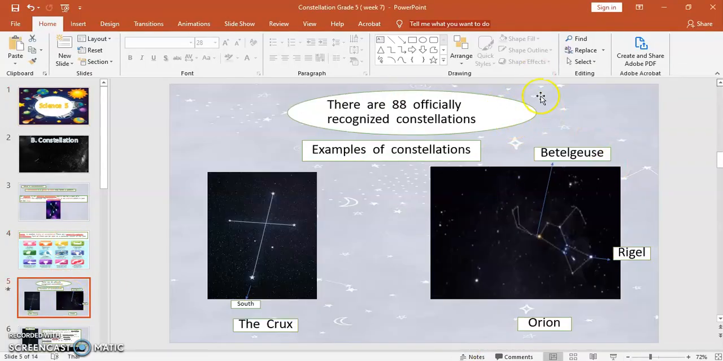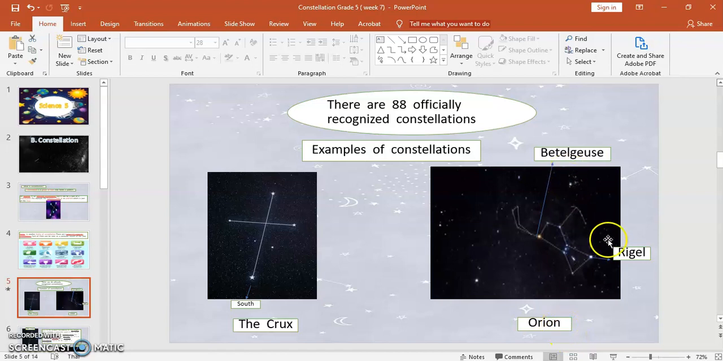So we have 88 officially recognized constellations. That means we have 88 groups of stars, because a constellation is a group of stars. An example of a constellation is the Cross. The Cross is a constellation, a group of stars. Another example of a constellation is Orion. This is the Cross and this is Orion.